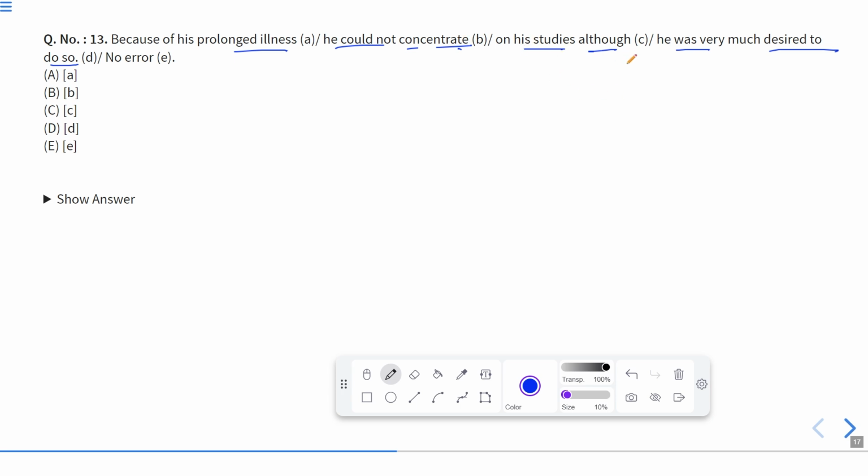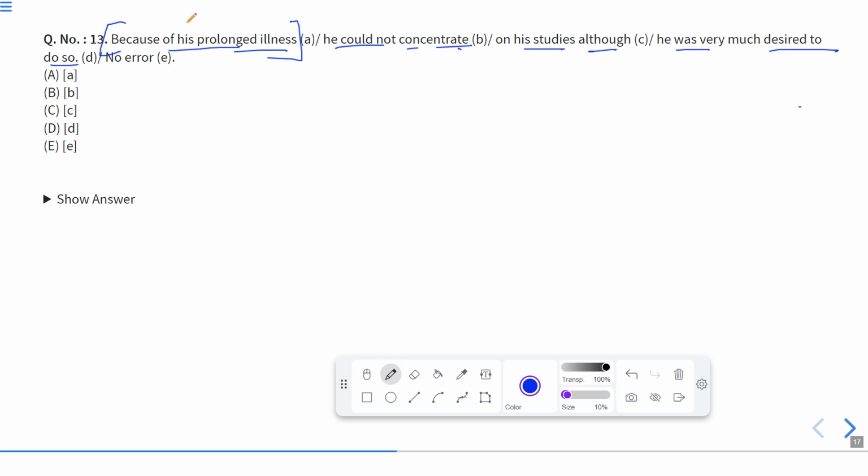Although he was very much desired to do so, it means he wanted to concentrate on his studies, but he was not able to do so. If you see the entire sentence up to this part, because of his prolonged illness, this part is absolutely correct.